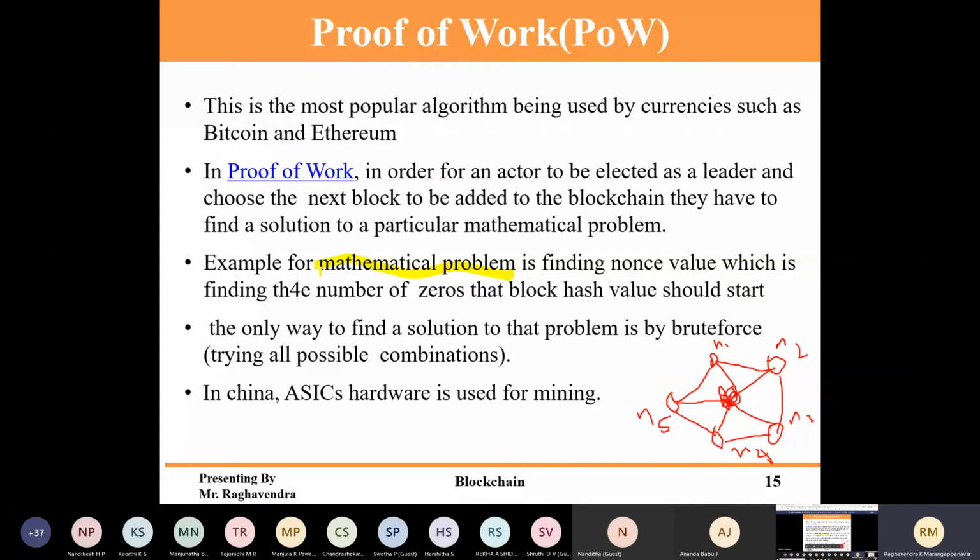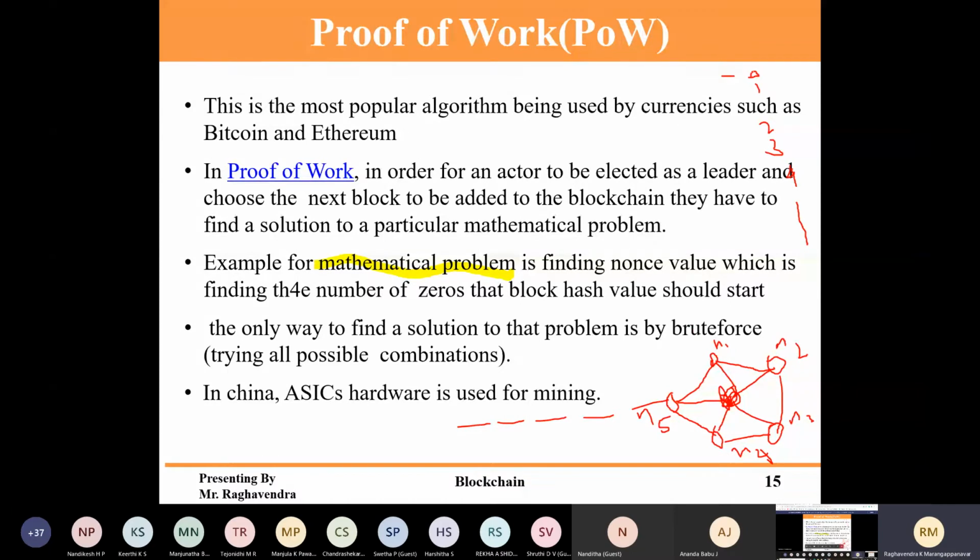It's very difficult actually. We tried this at NITK during lab. We kept the first four digits to be zeros. It's like brute force. I told you, right? Brute force is nothing but initially taking the first value 0 and passing it through the hash, then taking the next value, again 2, again 3, again 4. This can go on till he finds the first 5 zeros in the hash value. You got my point, right?